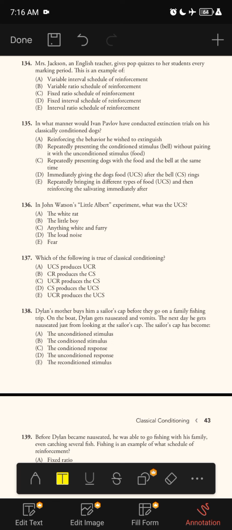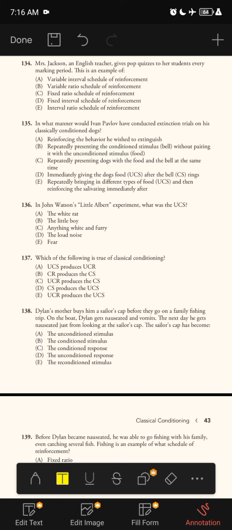Next question. In what manner would Ivan Pavlov have conducted extinction trials on his classically conditioned dogs? A. Reinforcing the behavior he wished to extinguish. B. Repeatedly presenting the conditioned stimulus, or bell, without pairing it with the unconditioned stimulus, or food.